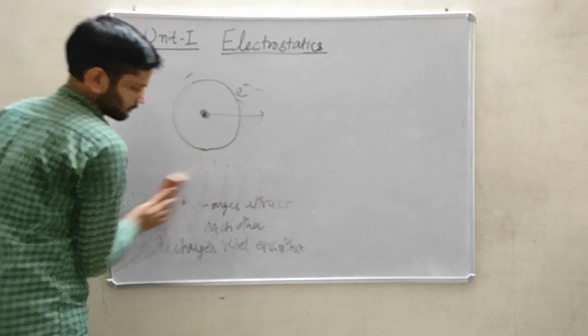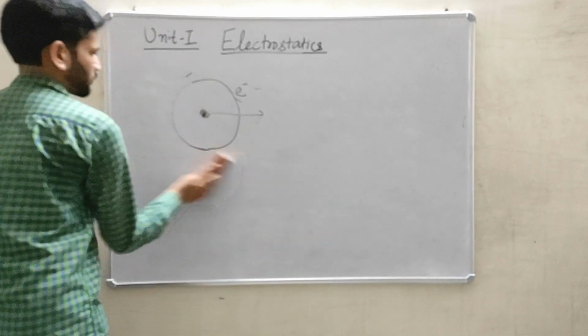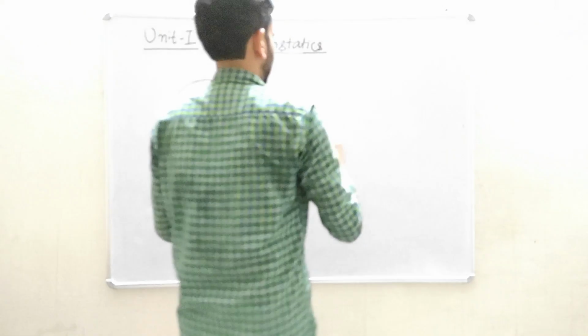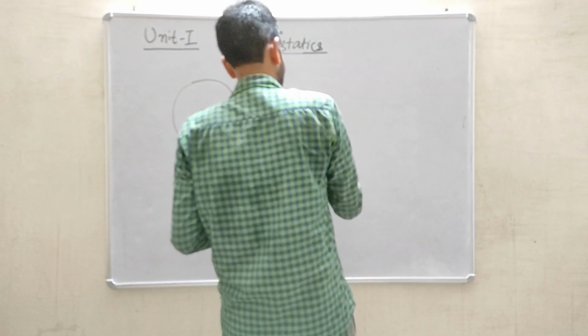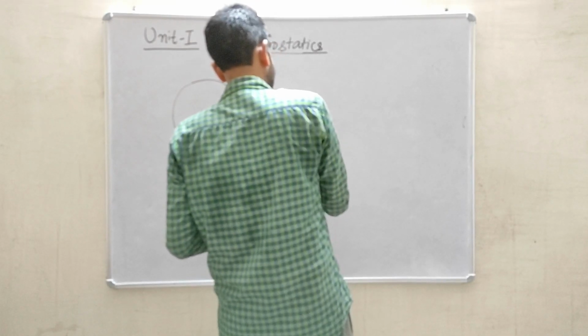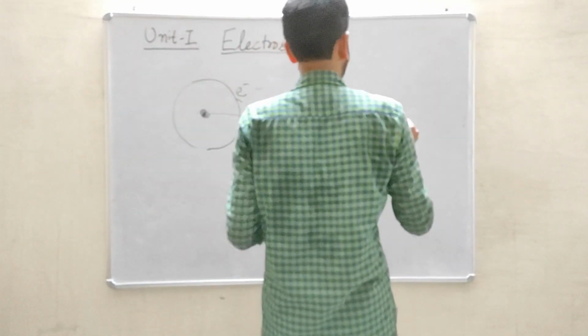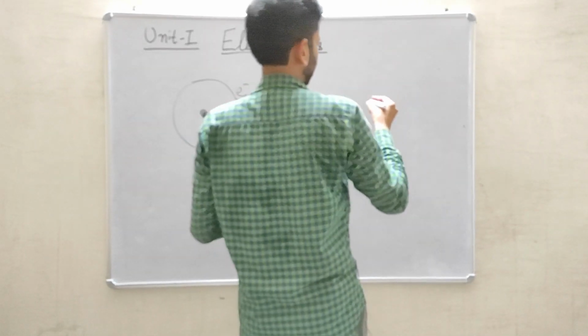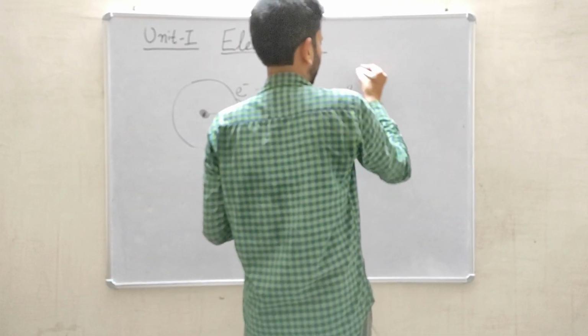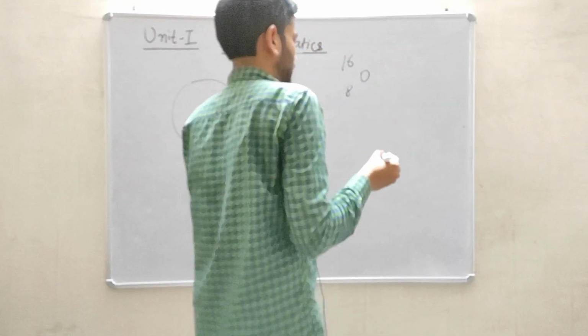This is your nucleus. Suppose I take an example of an oxygen atom, oxygen 16.